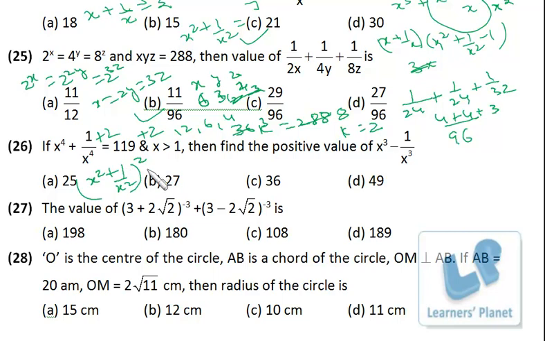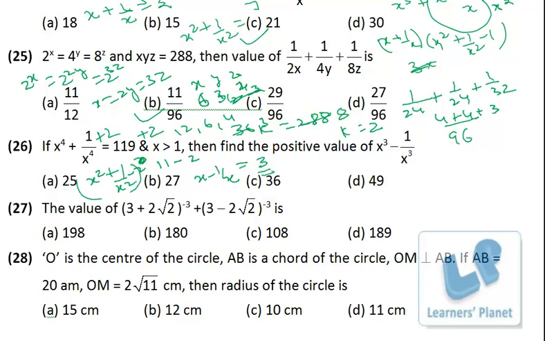Don't write this in your exam. I'm just writing it for your convenience. Otherwise it's not at all required. So x square plus 1 upon x square is 121. So x square plus 1 upon x square is 11. Right? So again I deduct 2 from this side and 2 from this side. So x minus 1 upon x whole square is equal to 9. So x minus 1 upon x is 3.